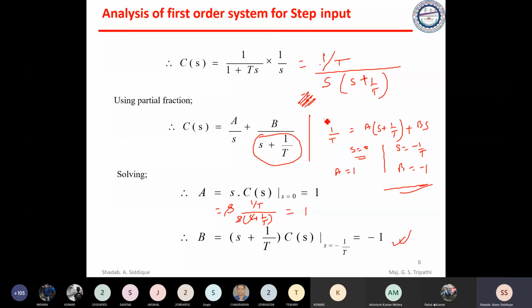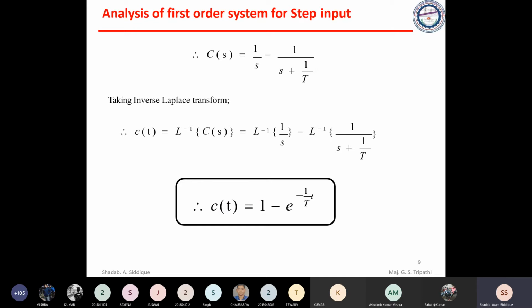Otherwise you can go through this method also. Both are the same thing, so whatever you have knowledge of, you just go through that. I don't think it is very tough to need a focus on that. Already you know these things. So if you substitute the a and b values, you will get C of s equal to 1 by s minus 1 by s plus 1 by t.